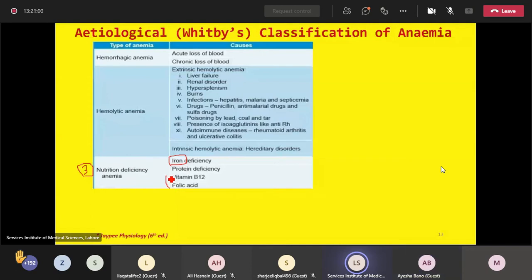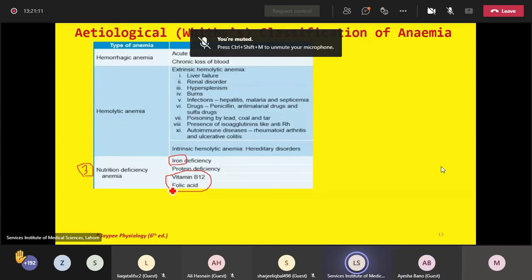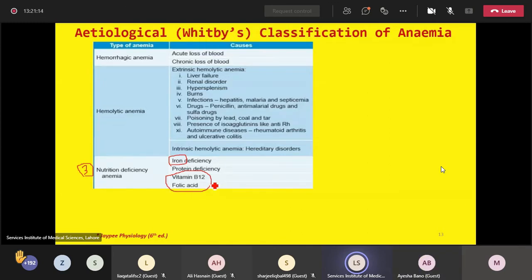Moreover, certain vitamins like vitamin B12 and folate, deficiency of these vitamins may lead to again anemic picture. Why? Because these are known as the maturation factors. If you remember, erythropoiesis is regulated by certain maturation factors, and folate and vitamin B12 are the two most important maturation factors that are involved in the DNA synthesis.